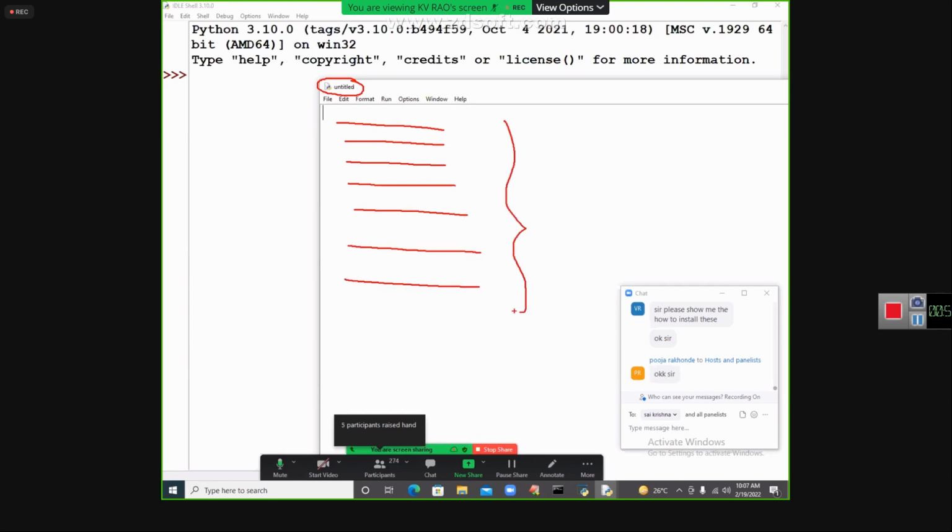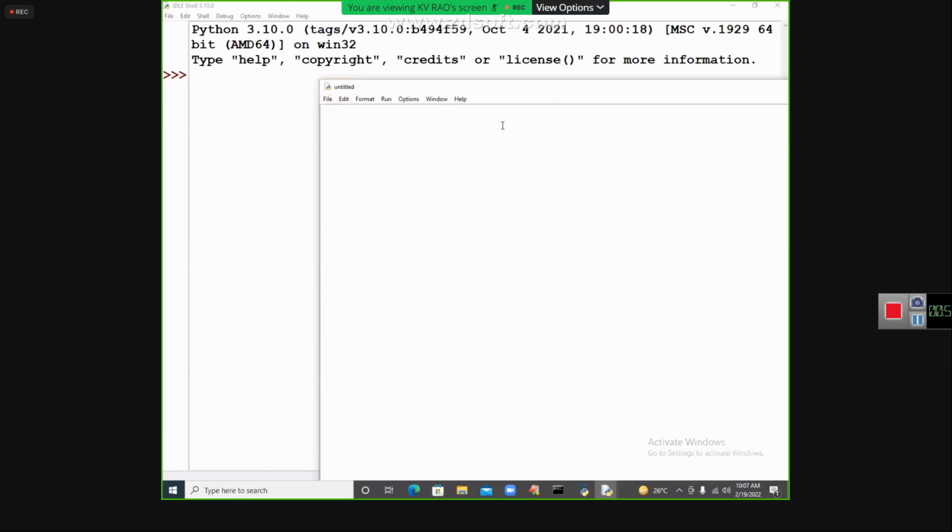A separate window is opened. I will write a batch of instructions and save it with some file name. File, and then I will go for saving it. And there is an option called Run. In that there is Run Module, which is the key F5. I will show you that.